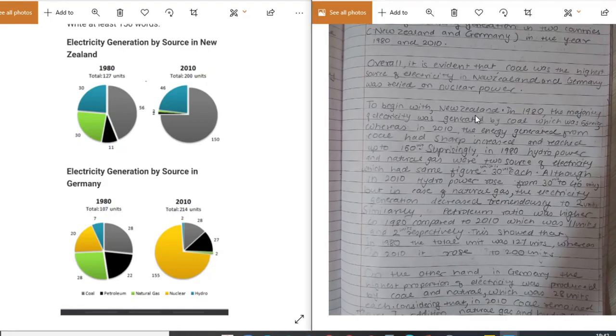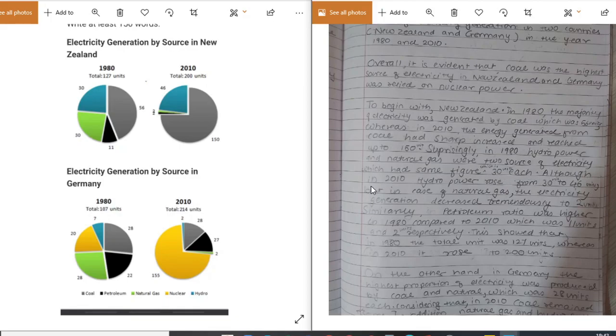To begin with New Zealand, comma, in 1980, with a small i, the majority of electricity was generated by coal, which was 56 units. Whereas in 2010, the energy generated from coal had a sharp increase and reached up to 150 units. Surprisingly, in 1980, hydropower and natural gas were two sources of electricity which had the same figure, which is 30 units each.